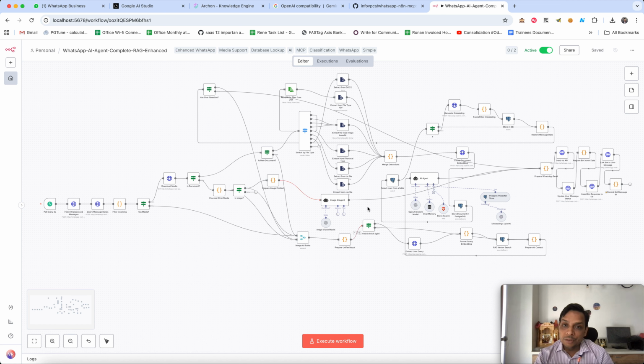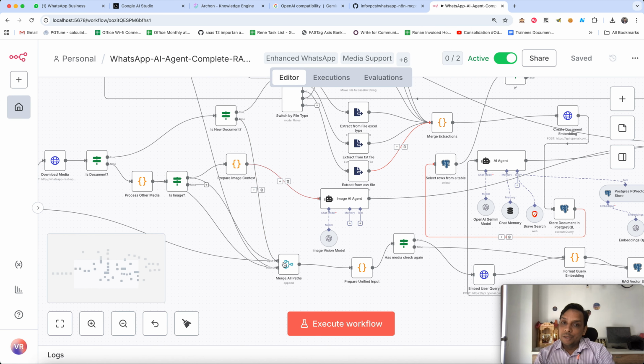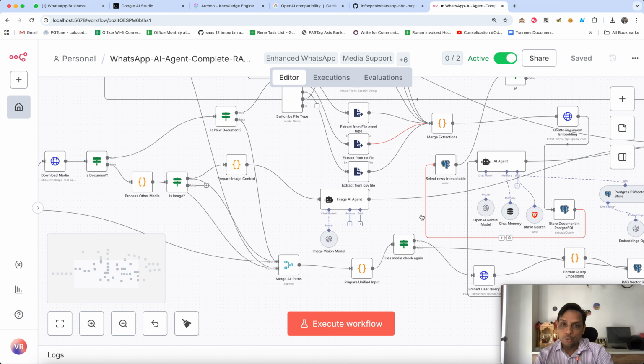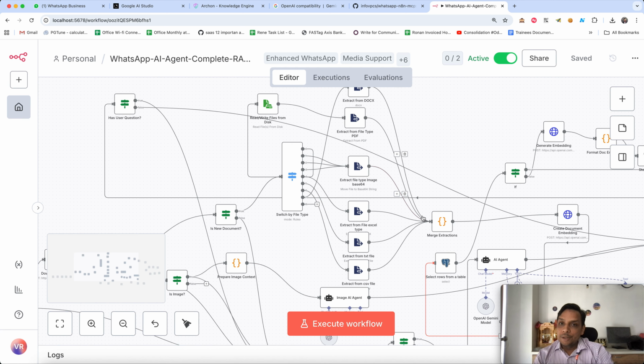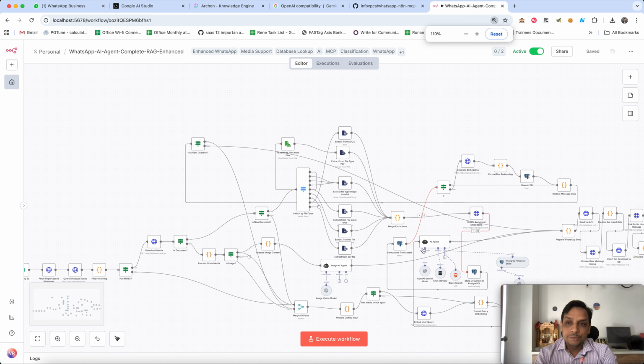I have a vision-specific agent available which processes the image directly to reply, which is a separate workflow, obviously, other than the document workflow. For documents, I have used the N8N workflow to extract various types of files with a switch case and read the file, and it reads back to the extraction part. And you can see that this particular workflow has another side, where it will generate the